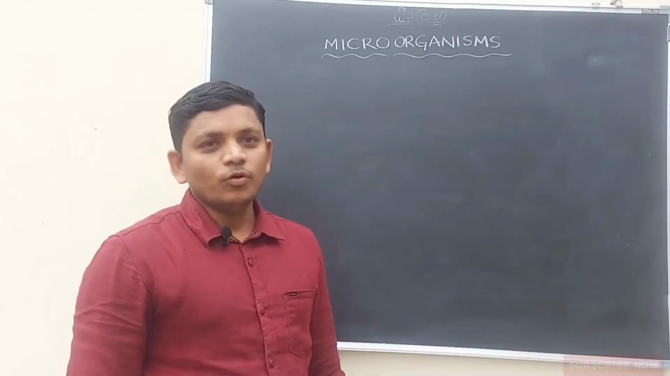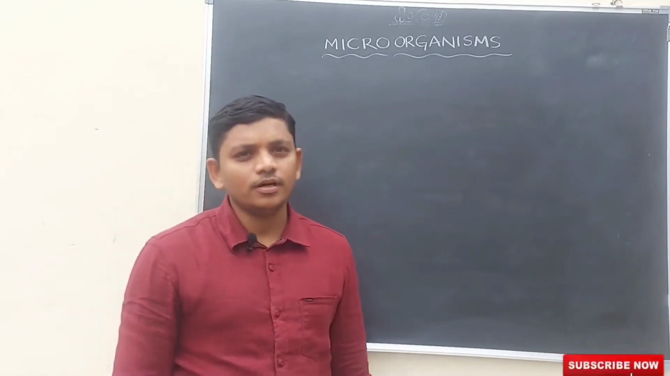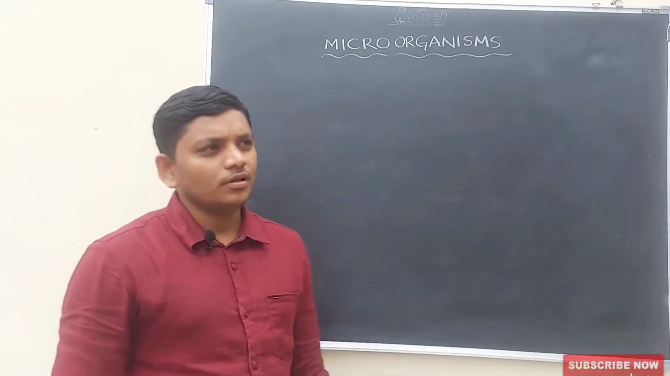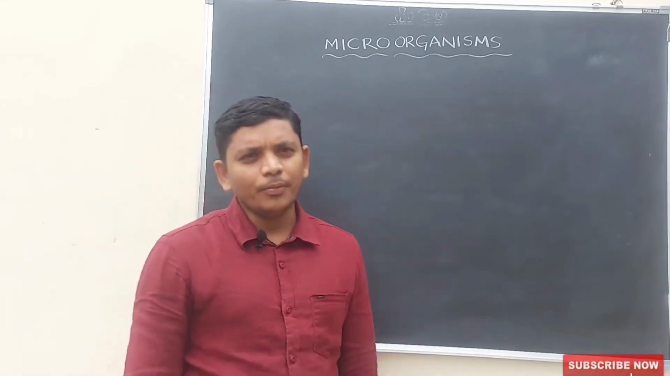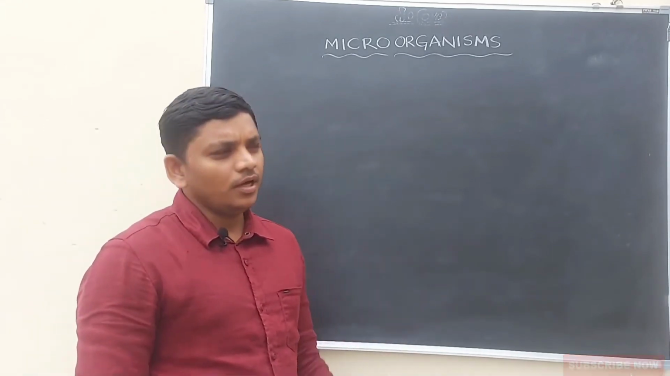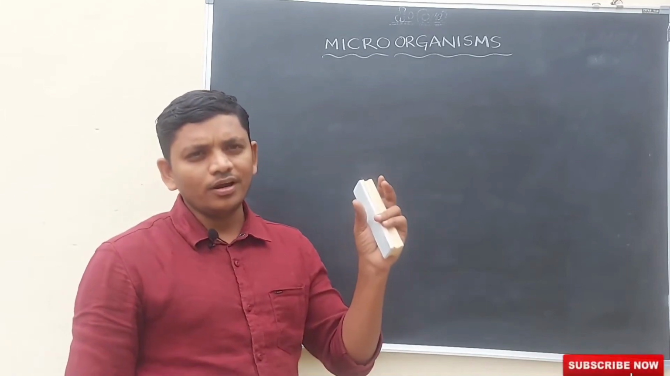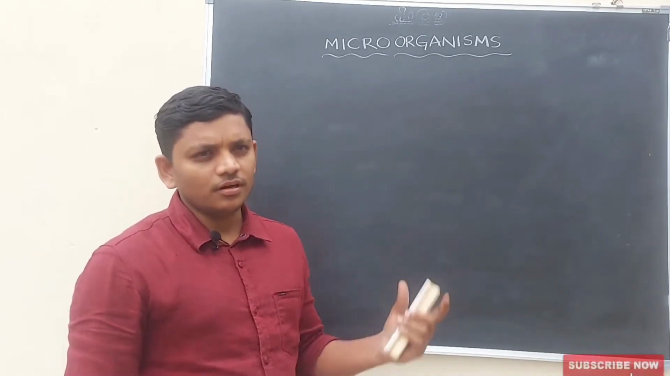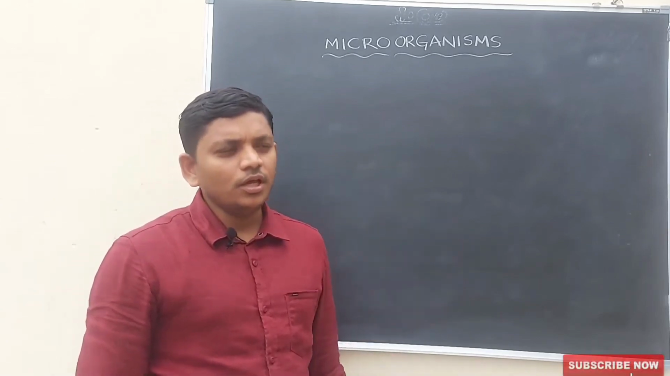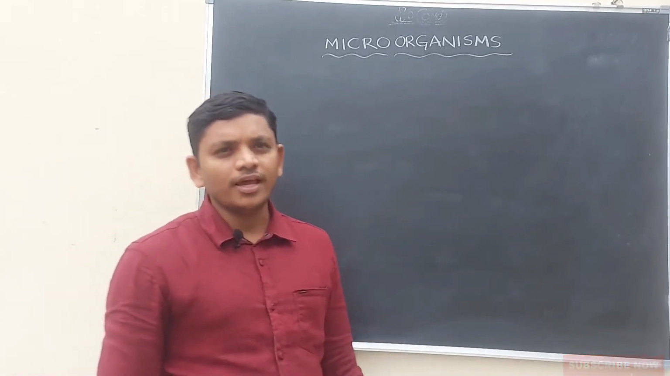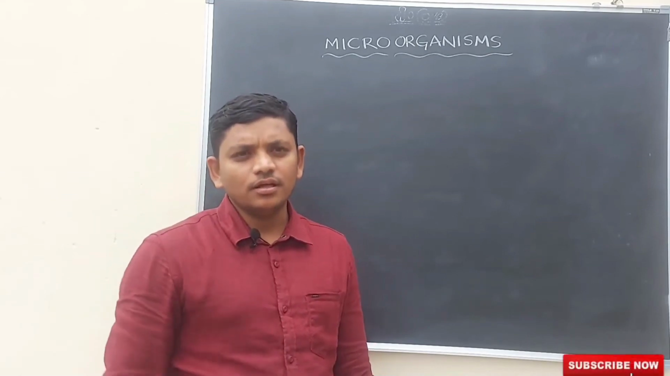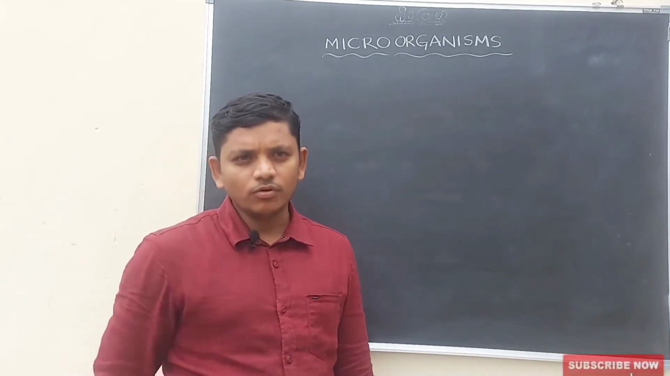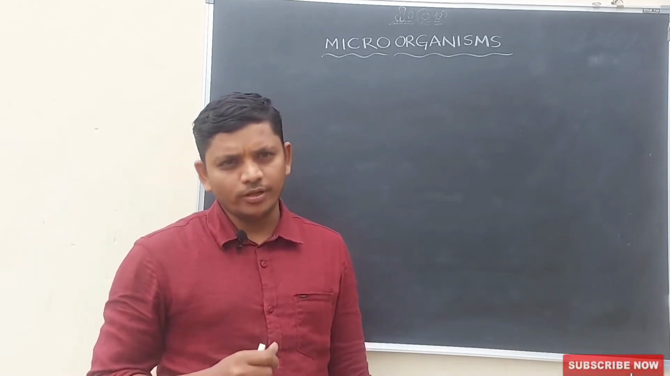Thank you. Good morning children. Today we will discuss microorganisms. As you know, the name indicates that micro means small. Here the organisms are small in size, tiny in size. That type of organisms are called microorganisms. These microorganisms cannot be seen by our naked eyes. As they are very small in size, we cannot see them with our naked eyes. We have to observe them under the microscope only.